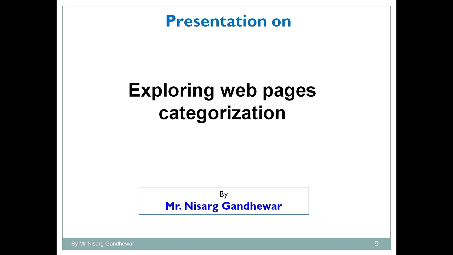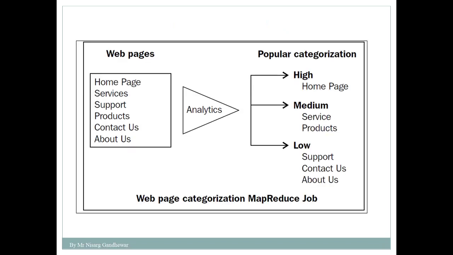Now today we are going to discuss a topic called a data analytics problem. First is exploring web page categorization. What is the meaning of web page categorization? Here is a simple diagram which tells you what web page categorization is. We have been given a set of web pages such as home page, services, support, product, contact us and about us.